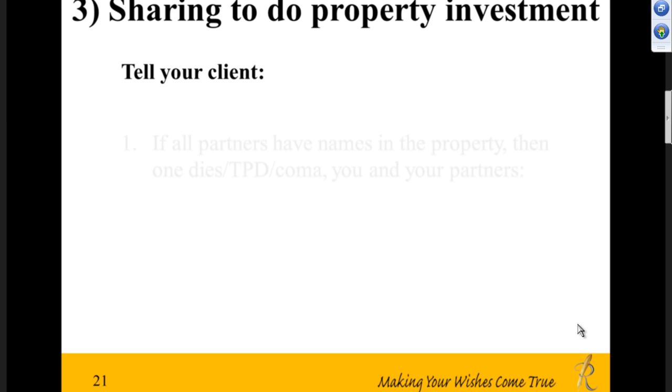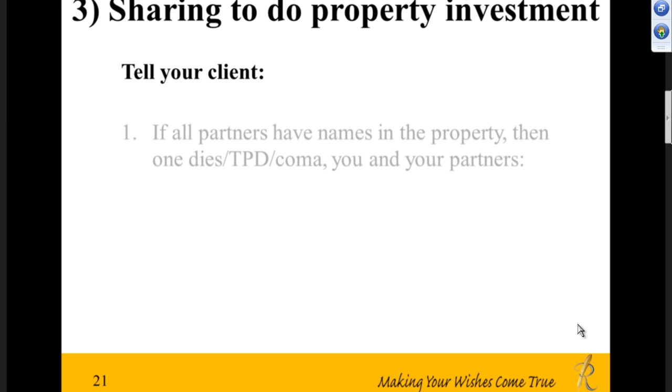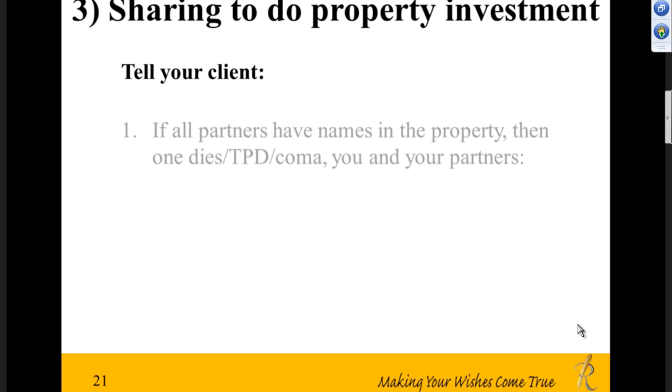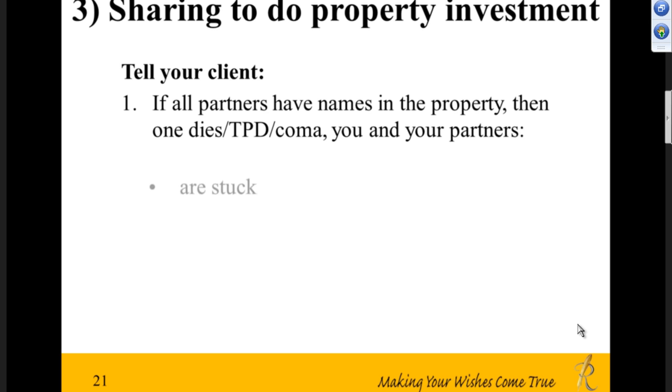Tell him this: you've got this problem. One, if all the partners have names in the property, then when one of them suffers TPD or coma or dies, the client and his partners will be stuck. The reason they're stuck is because you're missing one person having to sign documents to sell the property.